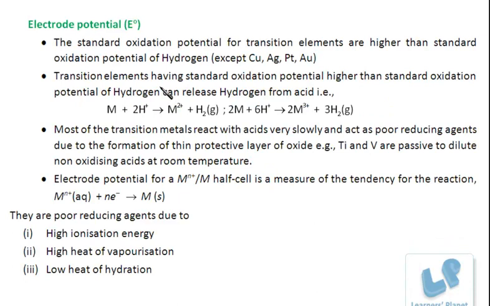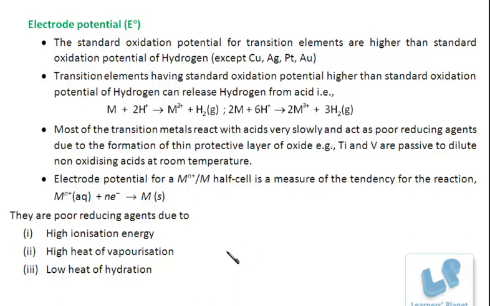Electrode potential. What is it? It is simply the potential difference between the electrode and its ions in the solution. Now this electrode potential can be the oxidation potential or the reduction potential.